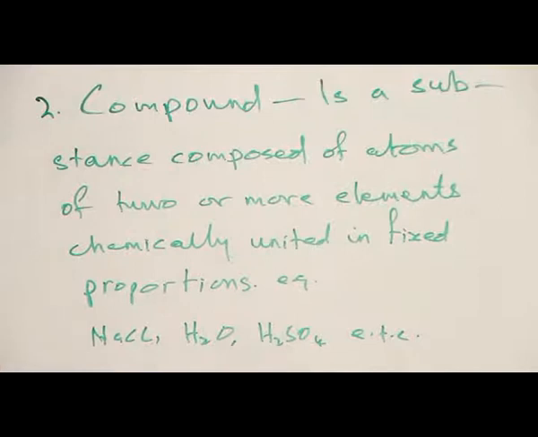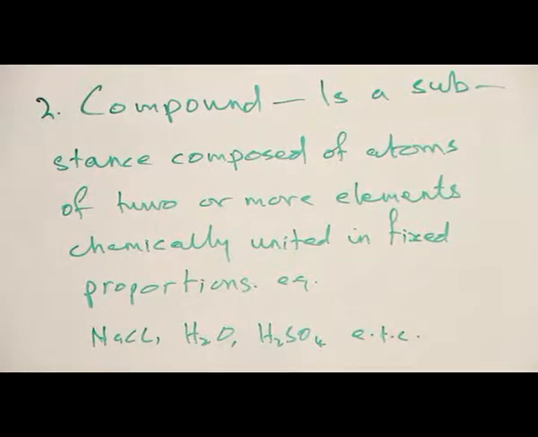Now, the second is a compound. A compound is a substance composed of two or more elements chemically united in fixed proportion. Examples of compounds are shown on the board: sodium chloride, water, tetraoxosulfate(VI) acid, hydrochloric acid, so on and so forth.